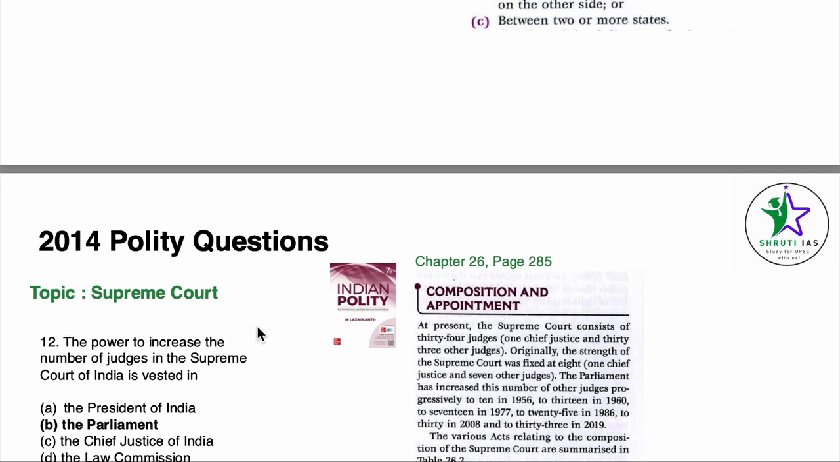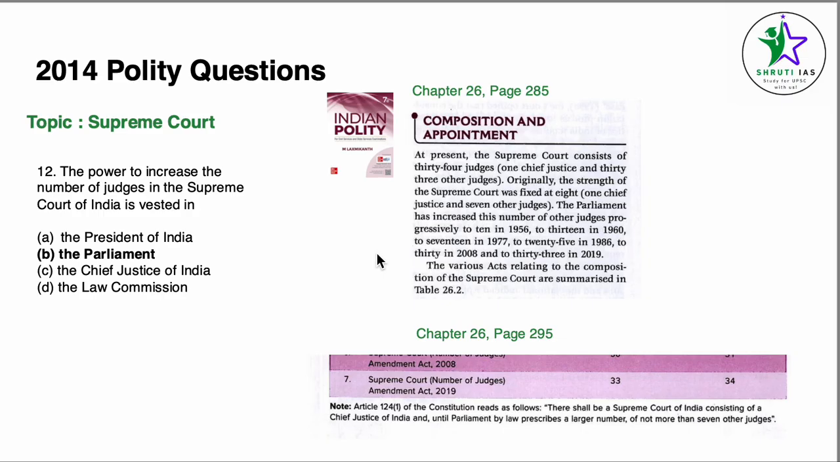So coming to the last question. In this last question, we see again the topic is Supreme Court. The power to increase the number of judges in the Supreme Court is vested in. Same chapter, chapter 26, page number 285 and 295 have our answers. At present, the composition and appointment. At present, the Supreme Court consists of 34 judges. Originally, the strength was fixed at 8, 1 Chief Justice and 7 other judges. The Parliament has increased the number of judges progressively to 10 in 1956, to 13 in 1960, to 17 in 1977. So this also gives our answer that the Parliament increases the number of judges in Supreme Court.